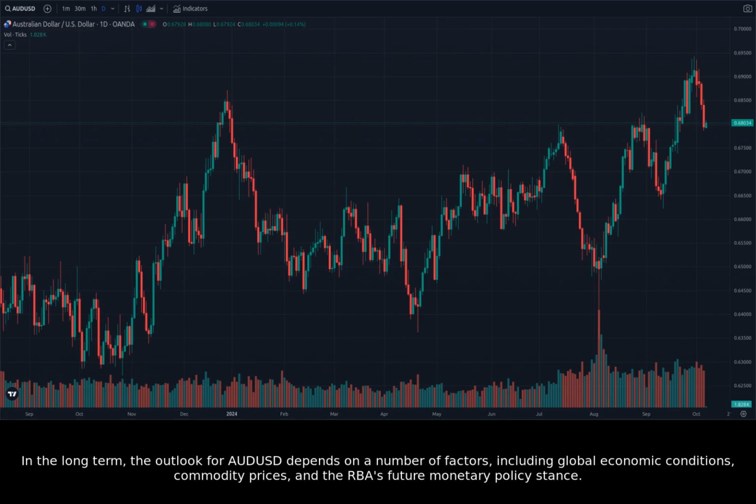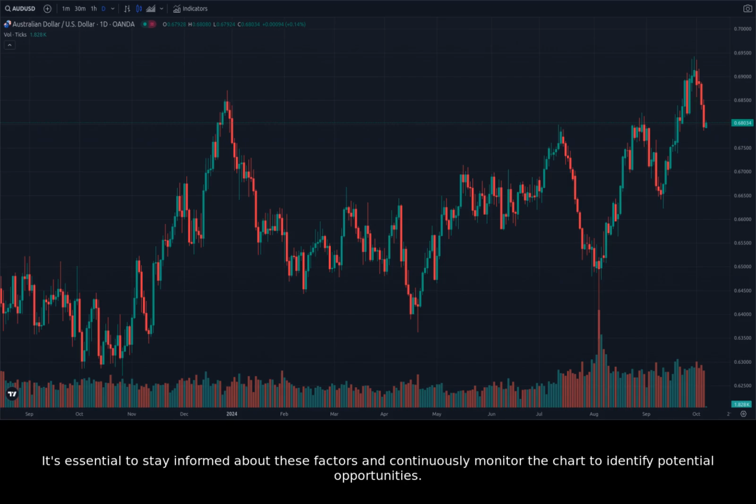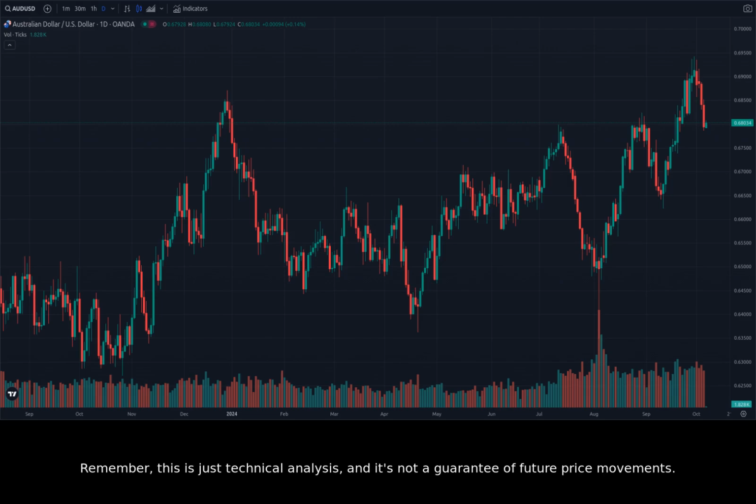In the long term, the outlook for AUDUSD depends on a number of factors, including global economic conditions, commodity prices, and the RBA's future monetary policy stance. It's essential to stay informed about these factors and continuously monitor the chart to identify potential opportunities. Remember, this is just technical analysis, and it's not a guarantee of future price movements. Trading AUDUSD involves inherent risk, and it's important to manage your risk effectively.